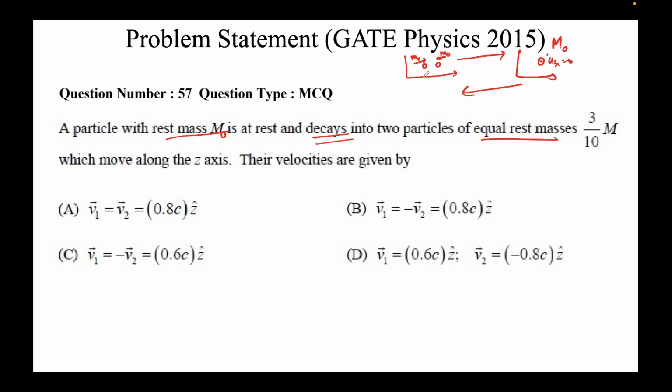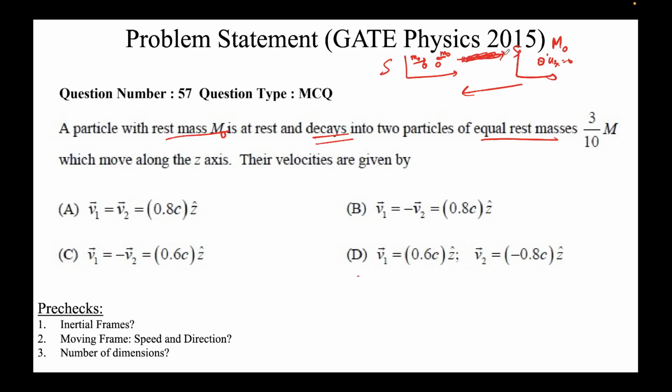Now this is interesting. All this is not happening along the x-axis, it is happening along the z-axis. And we are required to find the velocities of these two particles, the after picture. As always, some pre-checks. Everything is happening in the S frame. The initial picture is on your right, the final picture is on your left. There is only one frame, which is at rest, so it is inertial. There are no moving frames, and all the particles are at constant velocity, so we can directly apply all the formulas that we have seen here.